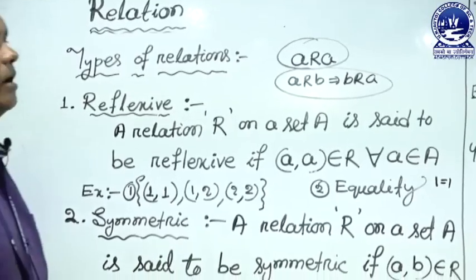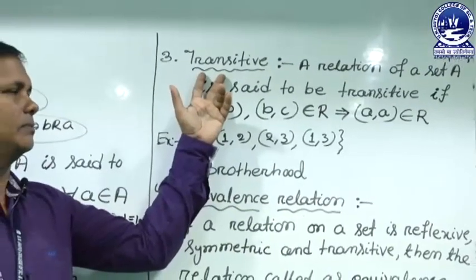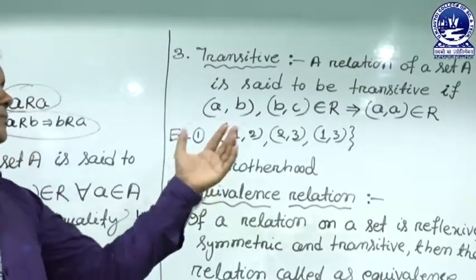Next, the third one is transitive. So, what is a transitive relation?